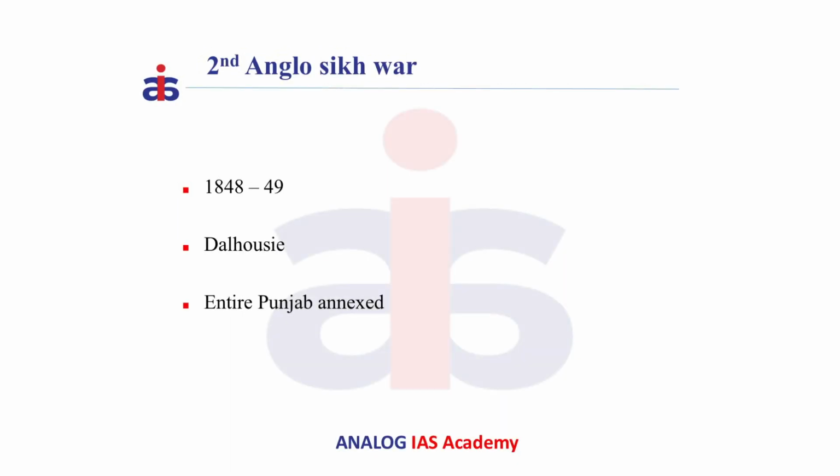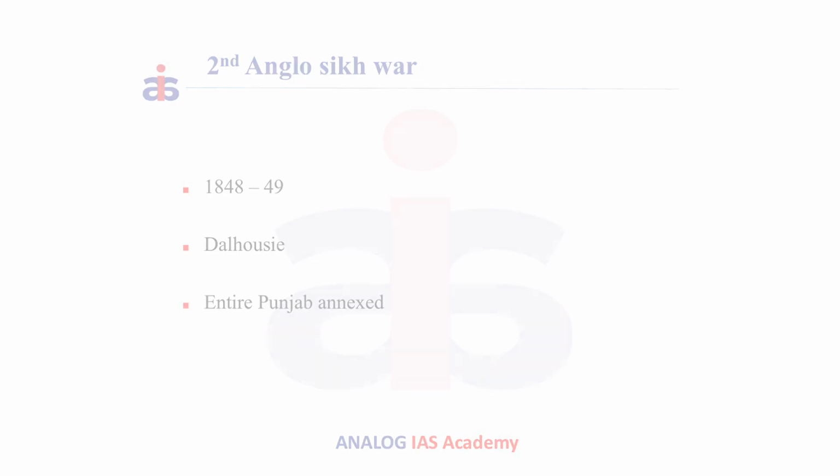Coming to the Second Anglo-Sikh War. This took place between 1848 and 1849. The Governor General Dalhousie defeated Sikhs and the entire Punjab was annexed. Also, the mother and son were sent to London as pensioners.